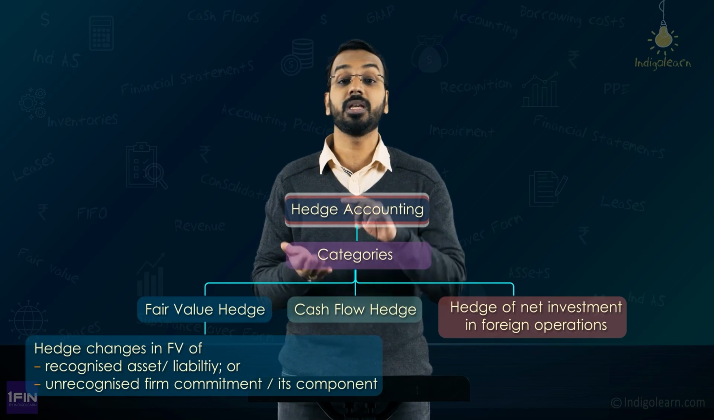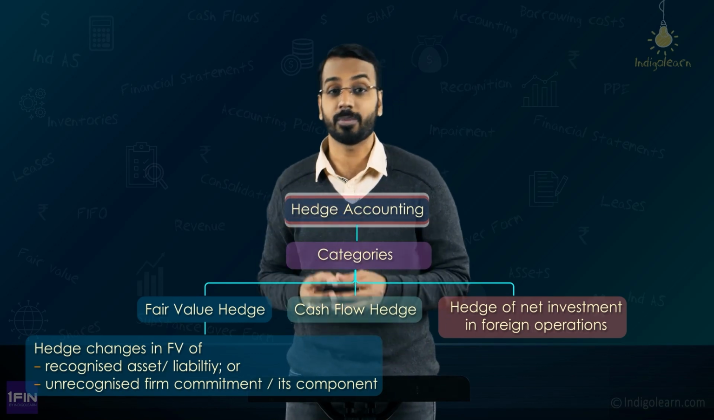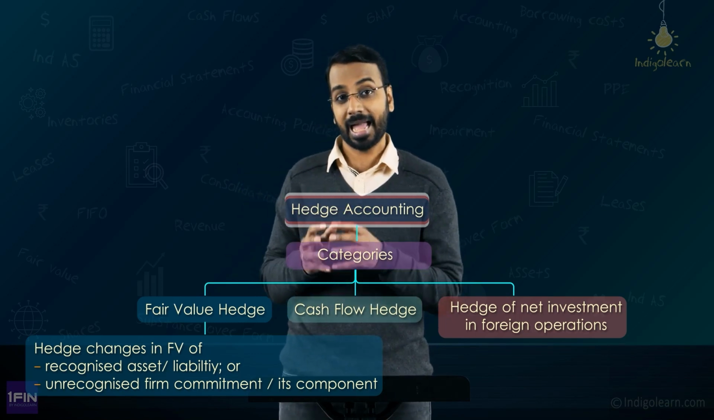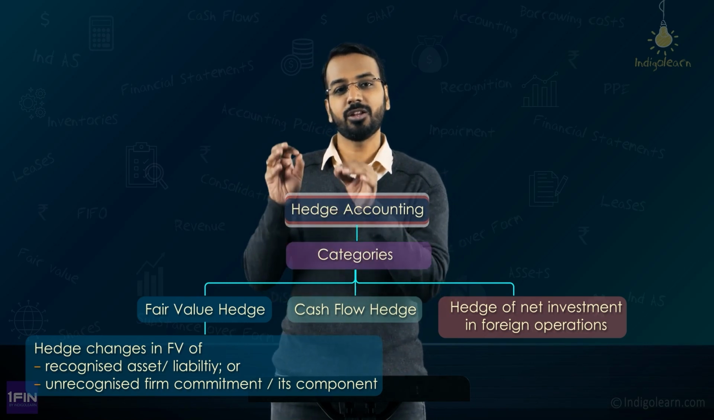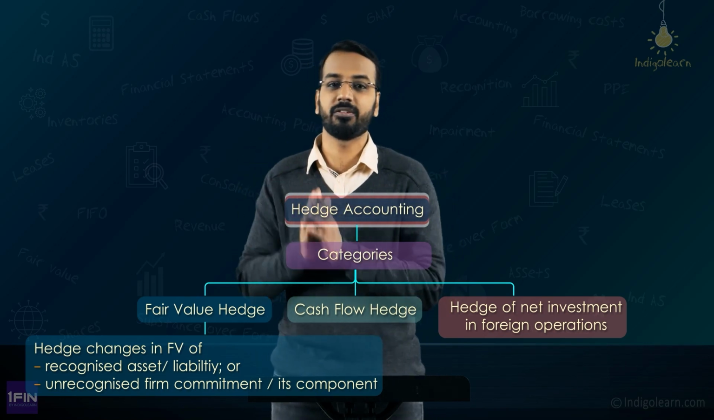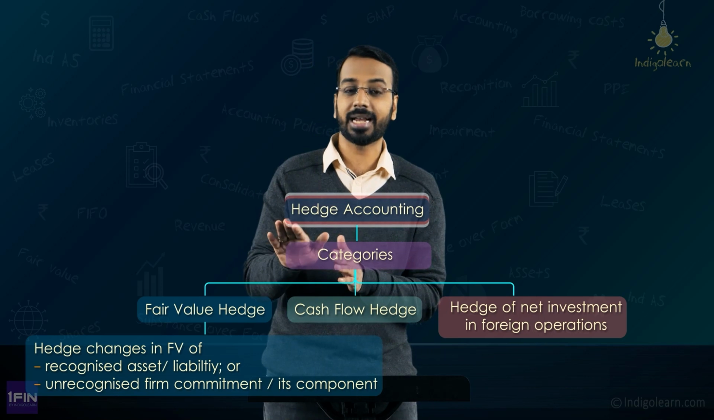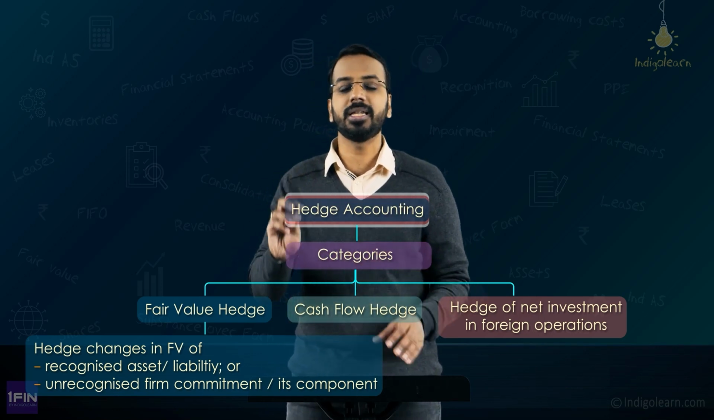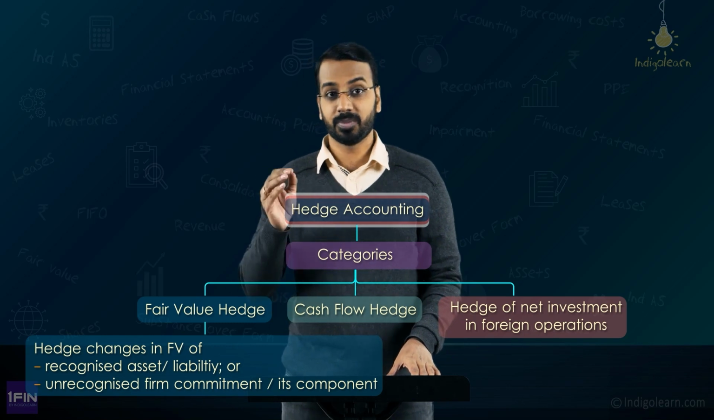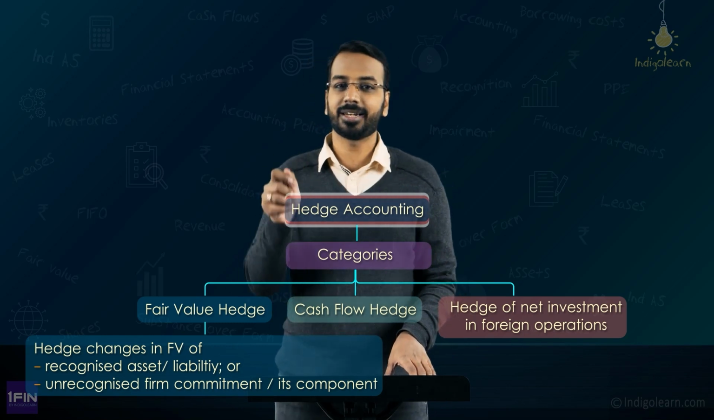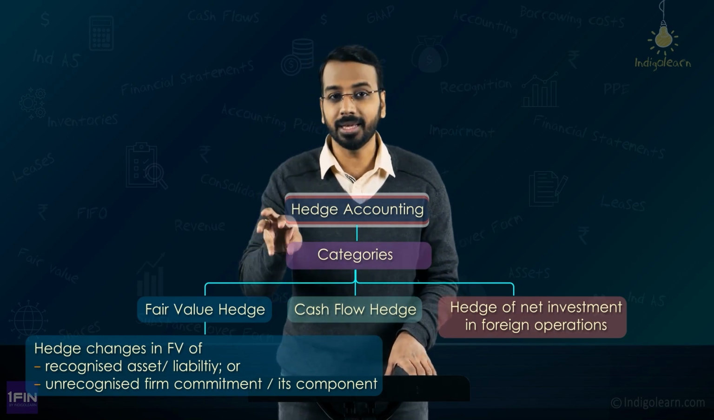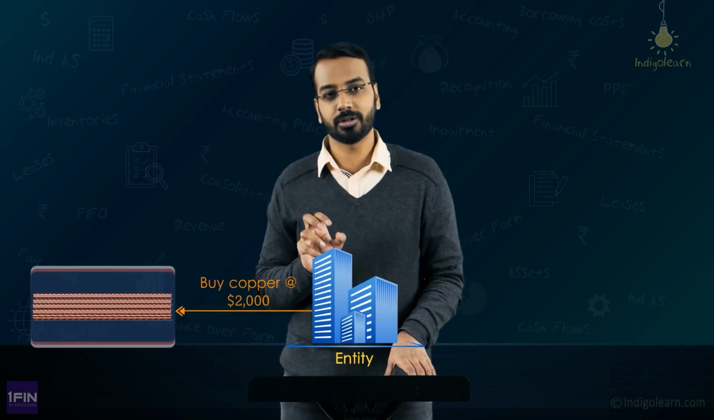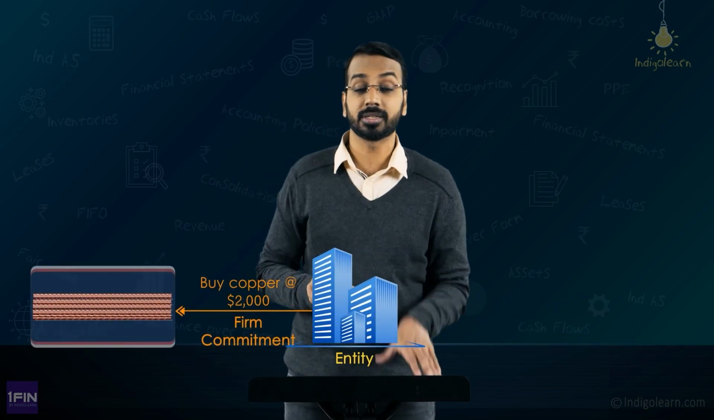Now the example could be of a debtor. I have to receive some amount from a customer, let us say in dollar terms, and I am worried that the fair value of this account receivable will change. For that, I can enter into a hedging transaction. Or there is a recognized liability, or there is an unrecognized firm commitment. Say for example, the entity has entered into a firm commitment to buy copper at $2,000.